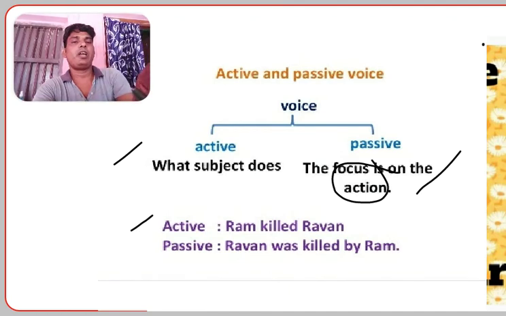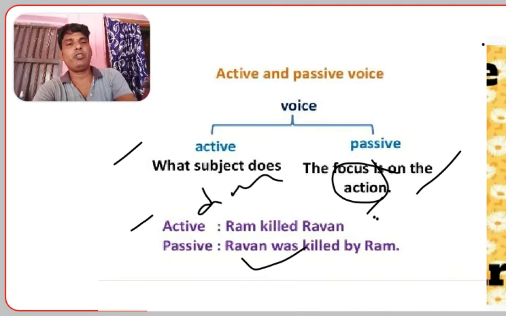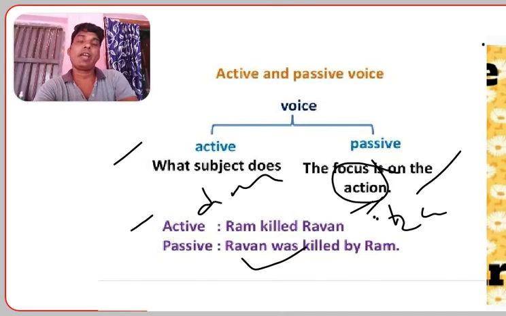This is: Ram killed Ravana. In this first sentence, this is active voice. The passive is: Ravana was killed by Ram. Here the tense is the same and the meaning is also the same, but the subject and object swap places in the passive form. The subject is the doer and the object is the receiver, who receives that action.